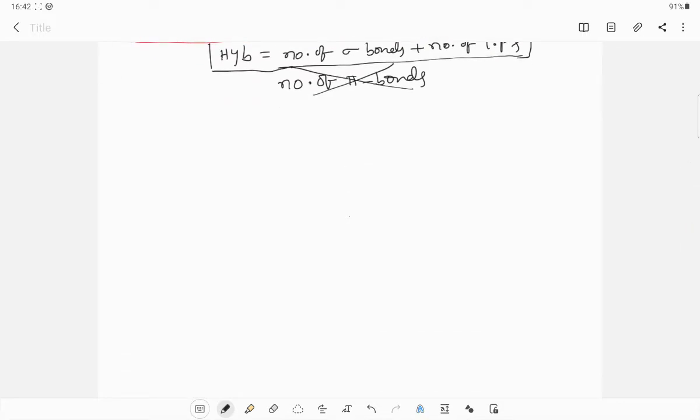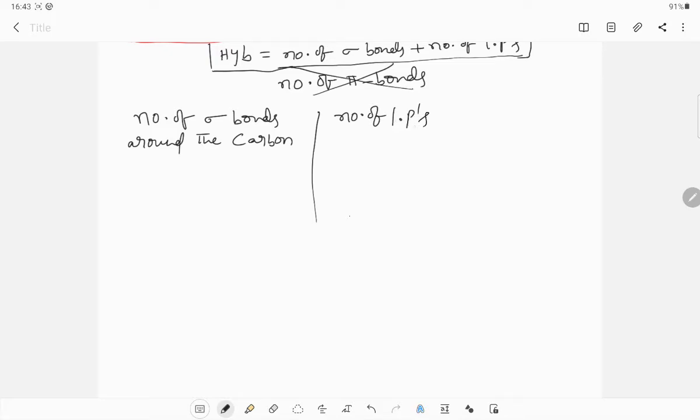Now one simple table I will discuss. Number of sigma bonds around the carbon. Next, number of lone pairs around the carbon.